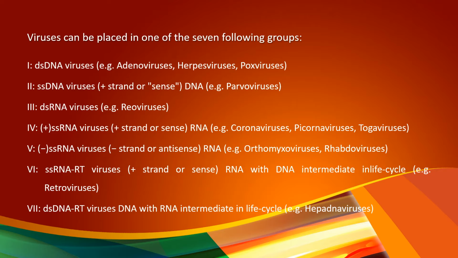and the sixth one is the single-stranded RNA RT viruses. RT is reverse transcription viruses, example retroviruses. These viruses have RNA as a genetic material with DNA intermediate in life cycle. And the last category in this Baltimore classification is double-stranded DNA RT viruses. This is DNA with an RNA intermediate in life cycle. Example hepadnaviruses.